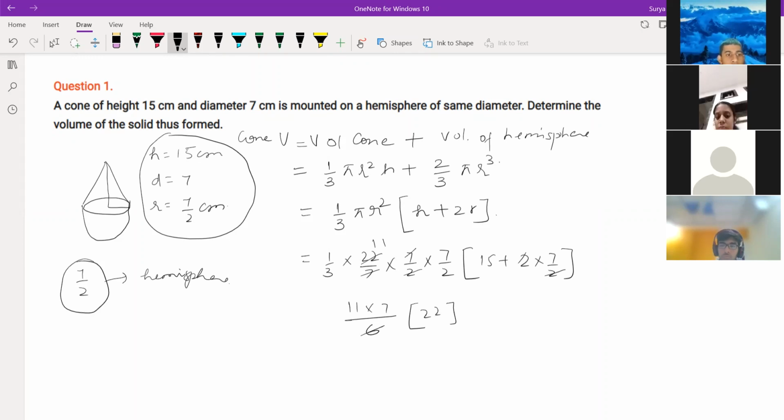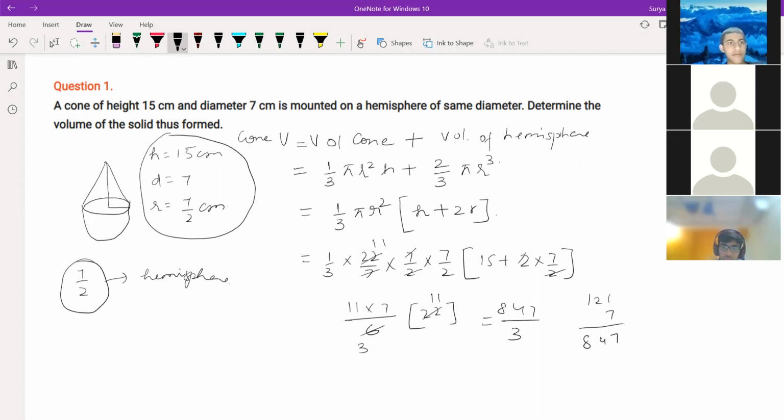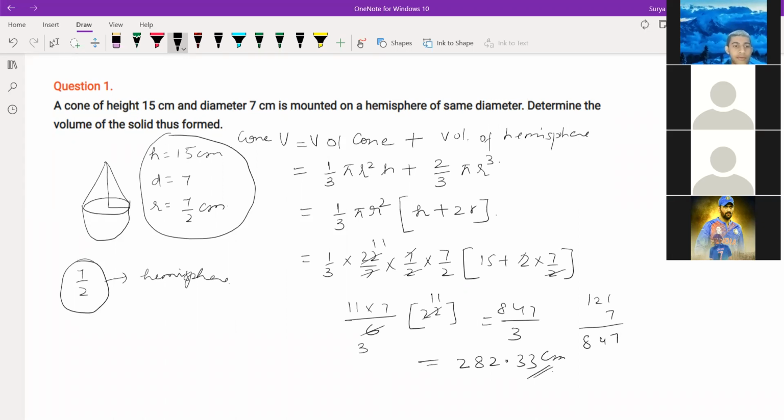You can cancel again. 2 3s are 6, 2 11s are 11, 11 11s are 121, 121 into 7 is 847, divided by 3. How much do you get? 2 3s are 6, 3 2s are 6, 2 8s are 24, 282.33. Got it? Is it clear to everyone?